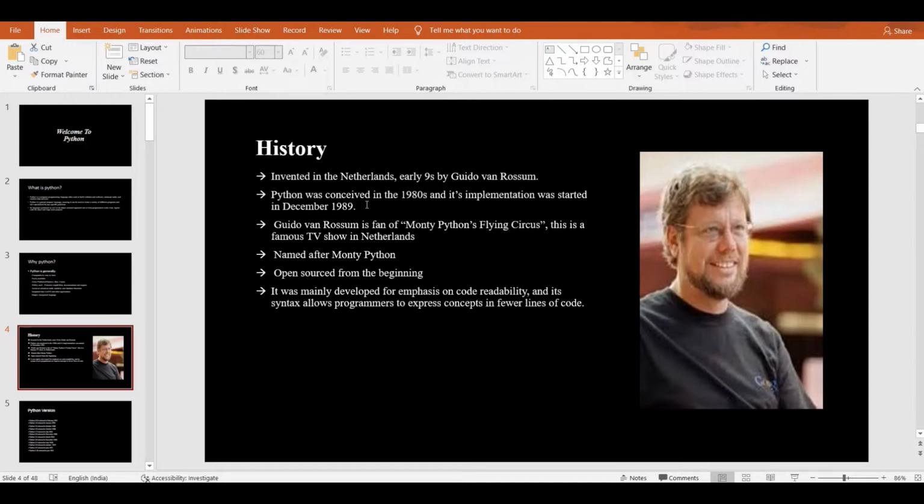Guido van Rossum was a fan of that show, which is why he named the programming language Python. We also note that Python is open source and friendly for beginners, with low complexity, code reliability, and so on.